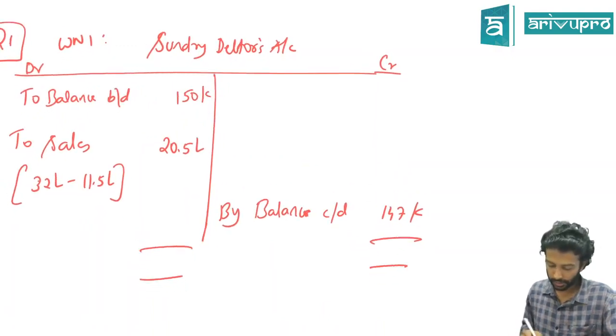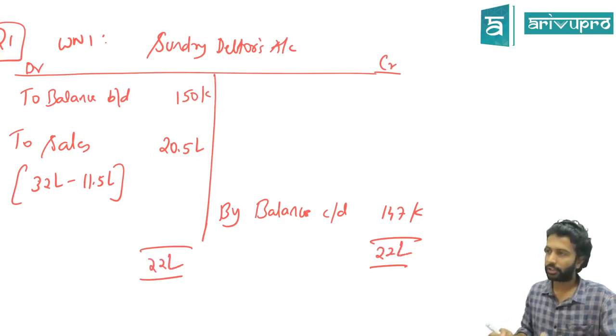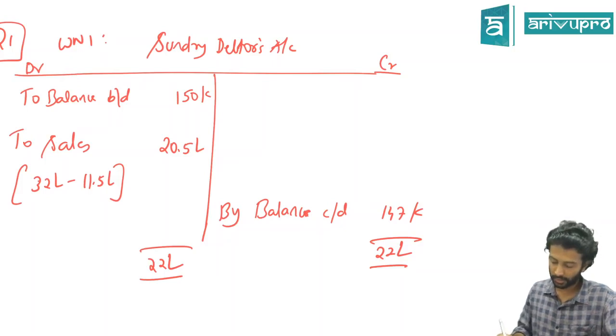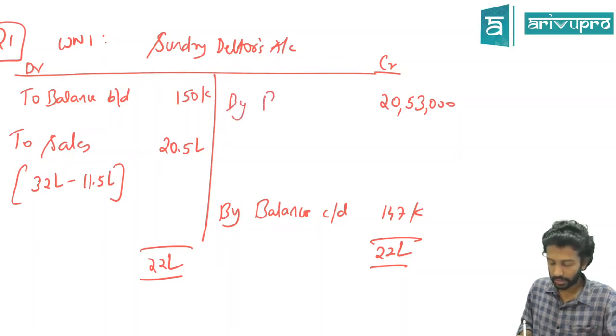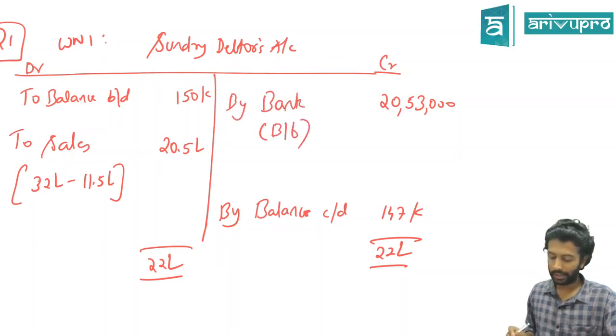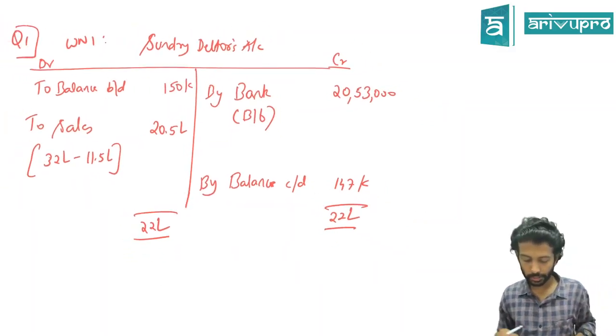If you just check this side, total is 22 lakhs. That side total also should be 22 lakhs, but it is not so. We are getting something as balancing figure. How much is that balancing figure? 20,53,000. What can come on the credit side? Cash or cheque received from debtor. So we'll write it as by bank, arrived as balancing figure. This was for your debtors.